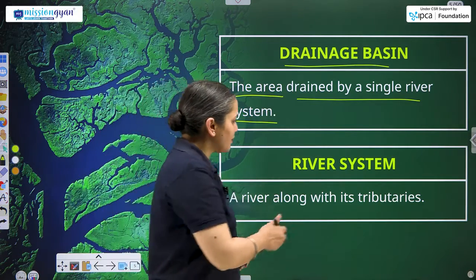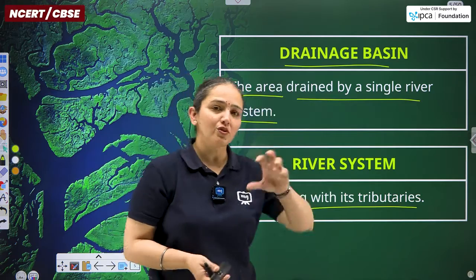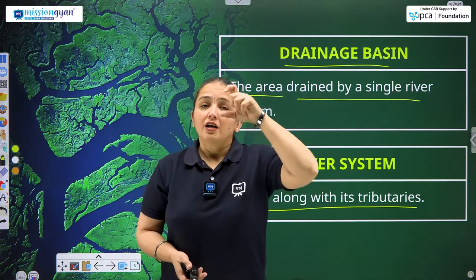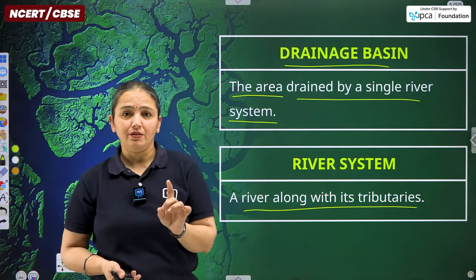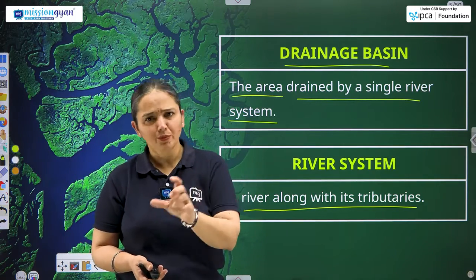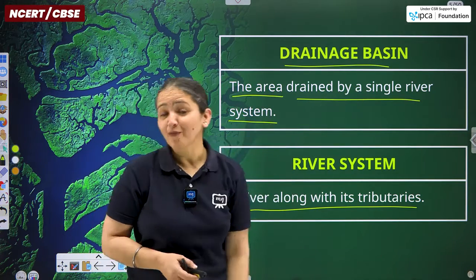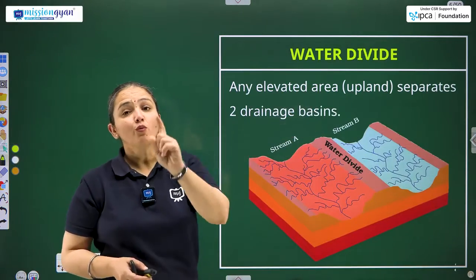A river system is a river along with its tributaries and distributaries, and in the basin, the entire region drained by a single river comes along, because the system cannot be separated from the basin part.